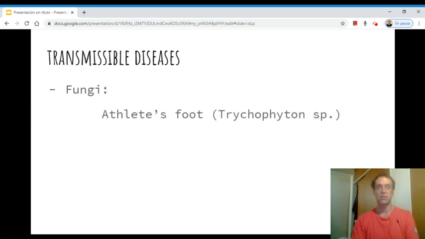Is fungi. The typical disease that was mentioned in the homework is athlete's foot, a typical fungus that grows in the skin between the fingers of the foot, for example, and in other places in the body. The name of this genus of fungi is called Trichophyton.